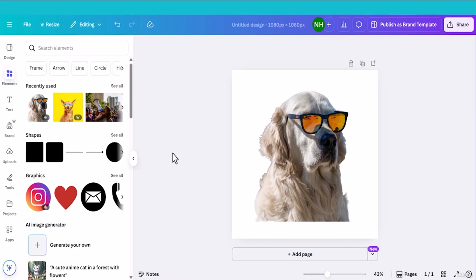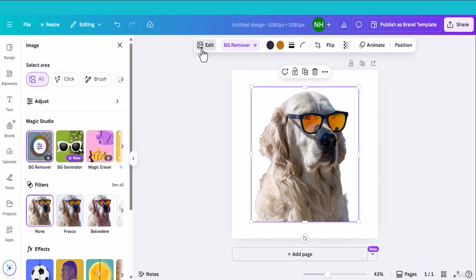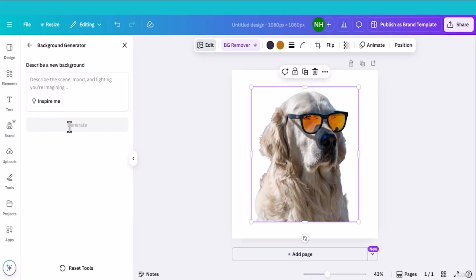Now let's talk about another Canva Magic Studio feature, background generator. I want to generate a background for this dude. So what I'll do now, I will click the image and head back to the edit section and select background generator. You can write the prompt here and click generate. Canva AI will generate a background for this image. Let me show you how. Here is my prompt: a bright sunny park with green grass, blue sky and soft shadows. Let me click generate.